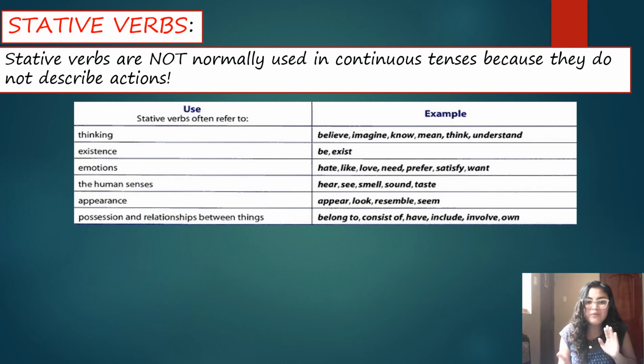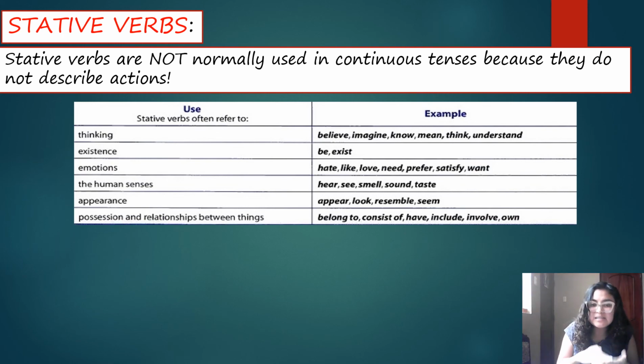Okay, so stative verbs often refer to thinking. That means believe, imagine, know, mean, think, and understand. Okay, those are the stative verbs. In existence, be and exist. Emotions, hate, like, love, need, prefer, satisfy, and want.